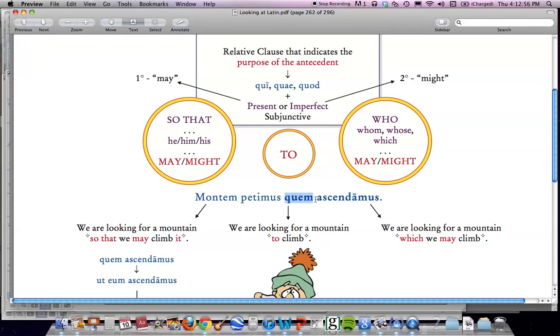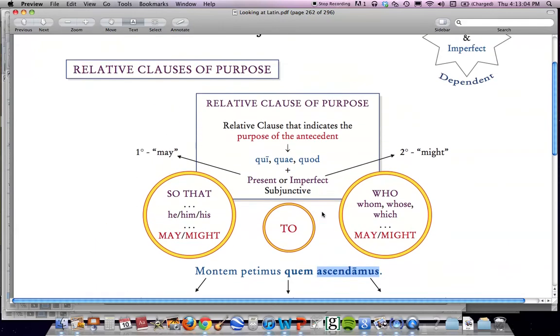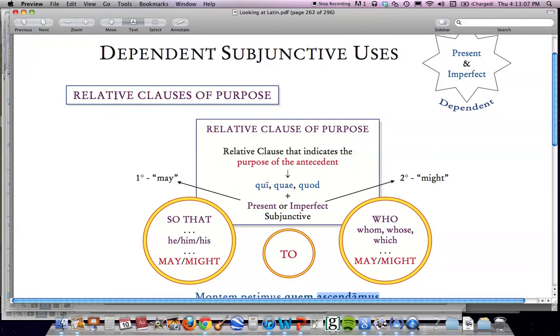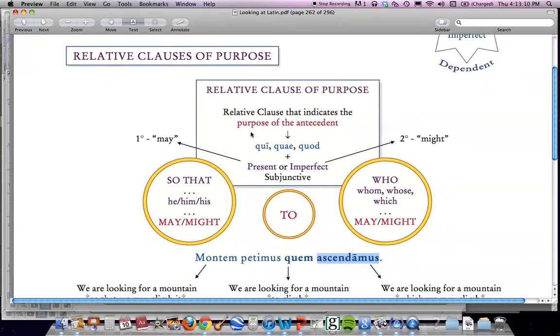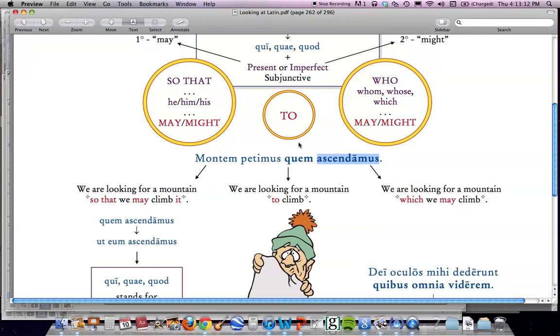So as soon as you see a relative clause right here, quem ascendamus, in which you have a subjunctive verb, ascendamus, then you gotta think, oh, maybe I am in front of a relative clause of purpose. All right? So then if that's the case, you have three ways to translate this relative clause. And the way it's shown right here is these three circles. The first way you can go is by keeping the translation of quem right here as who, whom, which, whose, or that, or something like this. The translation of your relative pronoun.